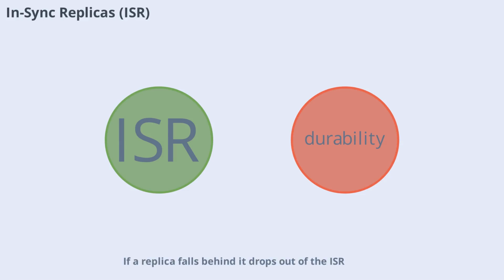ISR, or in-sync replicas, are the set of replicas that are fully caught up with the leader. If a replica falls behind, it drops out of the ISR. This matters because Kafka's highest durability guarantee, acks equals all, waits for all ISR replicas to acknowledge a write. If the ISR shrinks to just the leader, you're effectively unprotected. Monitoring ISR shrinkage is crucial in production environments to catch early signs of broker stress.